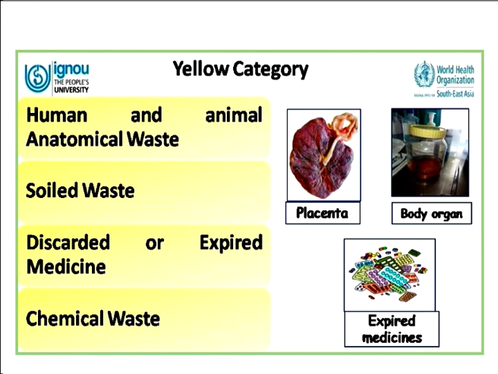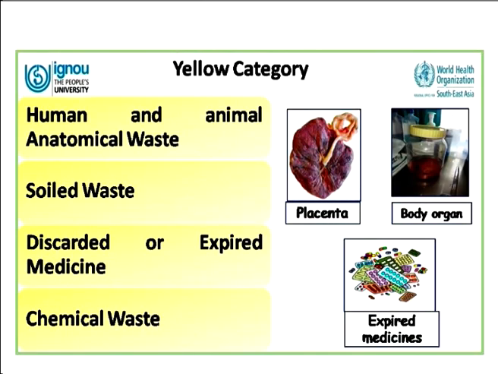We do not include plastics here because this waste of the yellow category as per the Indian legislation has to go in for incineration. So any waste that is of plastic nature is not included here because it will cause a lot of fumes, dioxins, furans to be released during incineration and can be harmful. So only things like infected cotton, soiled sheets, gauze pieces, the clothes of the patient if they have been soiled, these are put into the yellow bin.